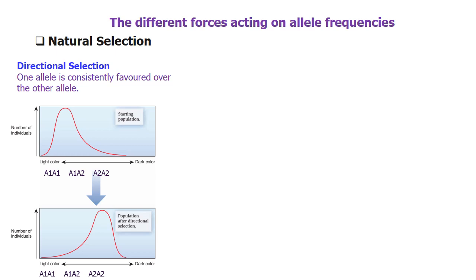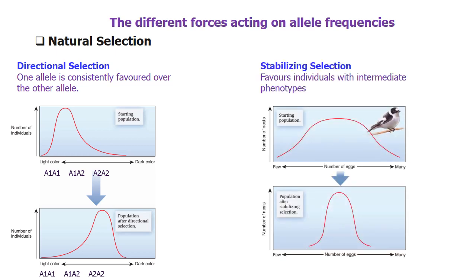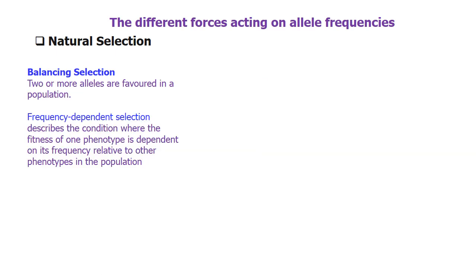When selection favors individuals with intermediate phenotype, it is called stabilizing selection. Balancing selection is a type of natural selection that maintains genetic diversity in a population. Two or more alleles are kept in balance in balancing selection.